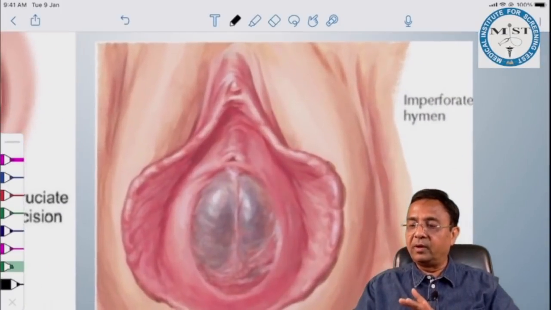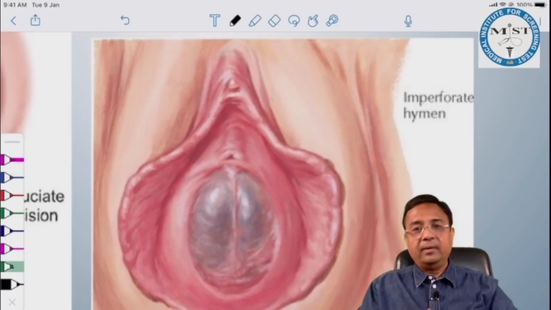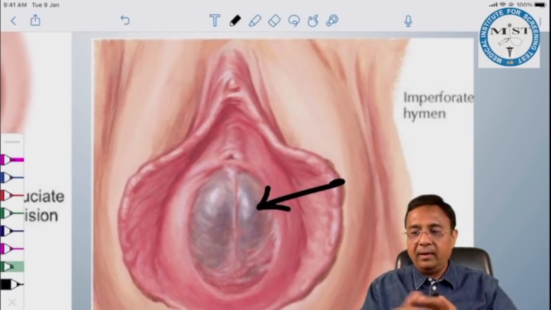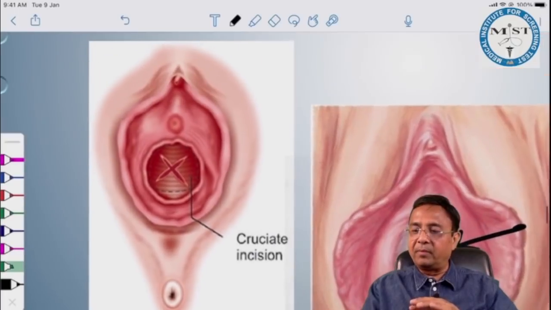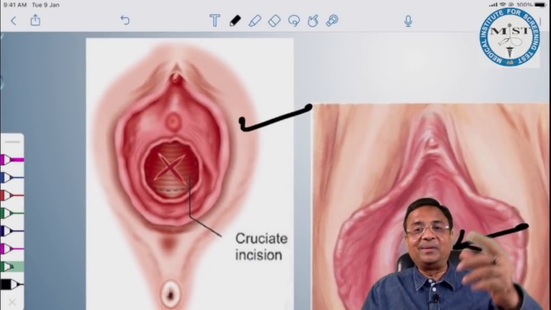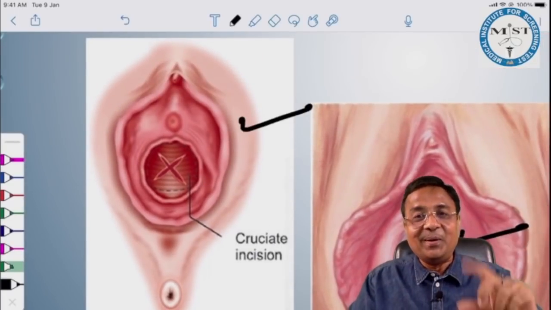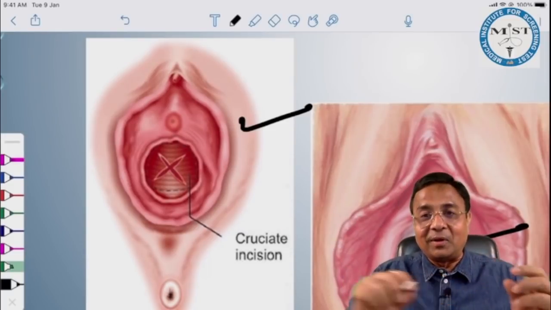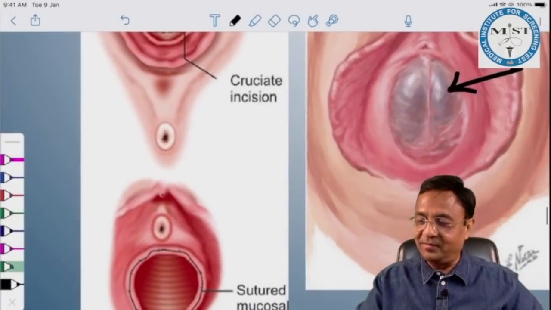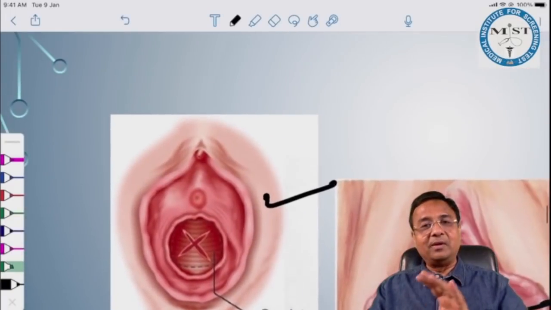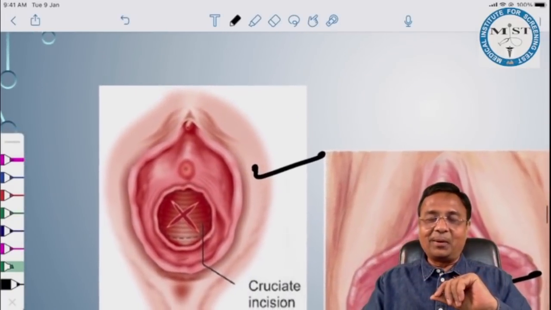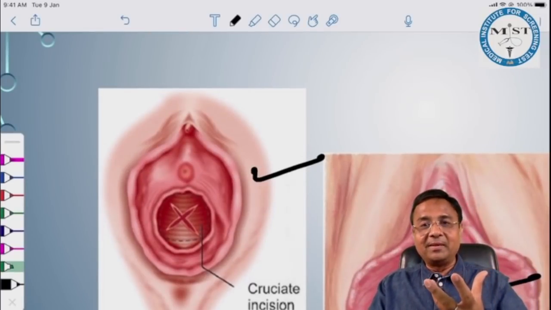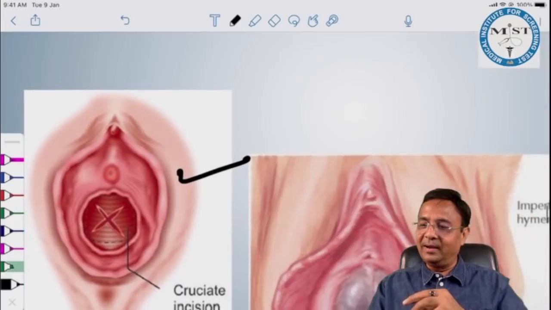This is the case of imperforate hymen. This is why there is a bluish bulge due to collected blood. And what is the management for imperforate hymen? A cruciate incision, or a crisscross incision, or a diagonal incision. We discussed it, we chanted it, we have written it in our classes. So this is how we do a crisscross or cruciate incision if it is a case of imperforate hymen.